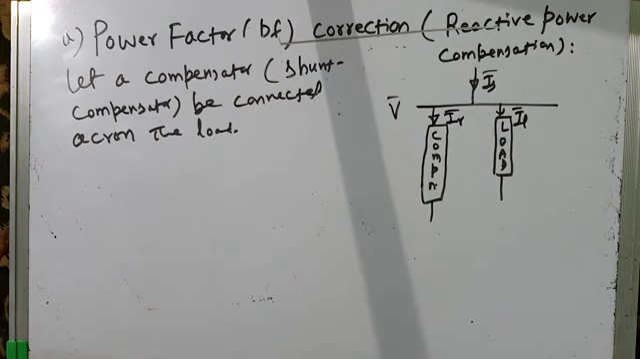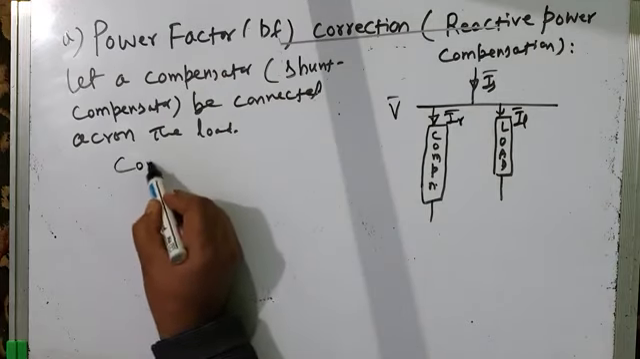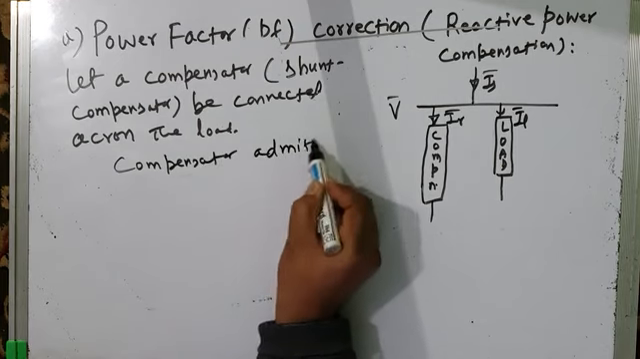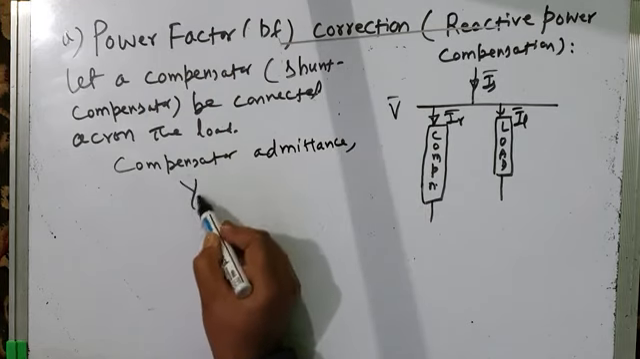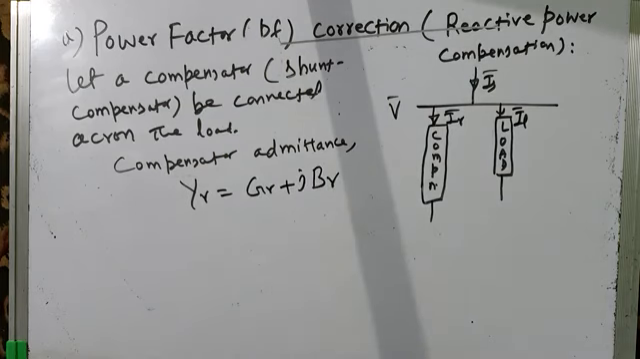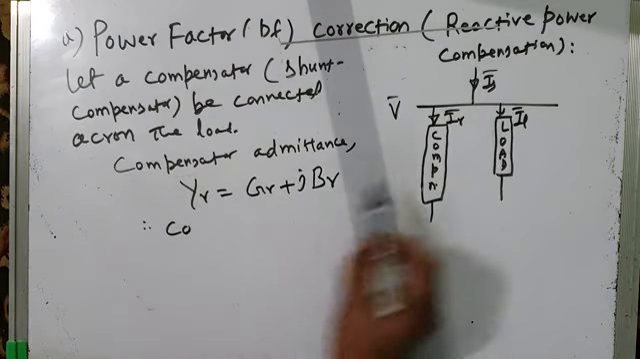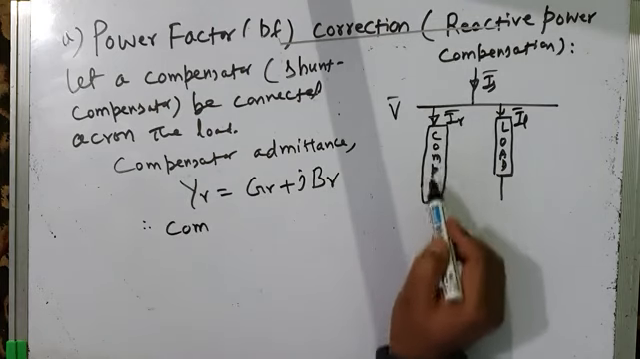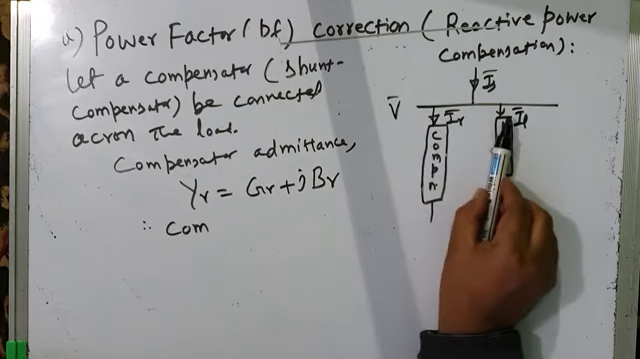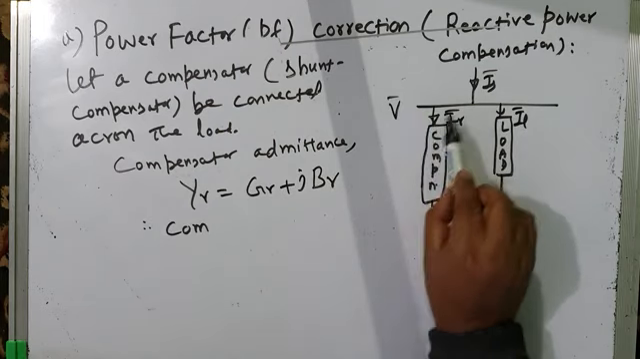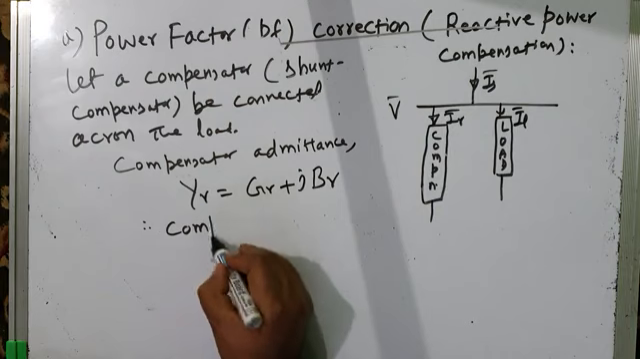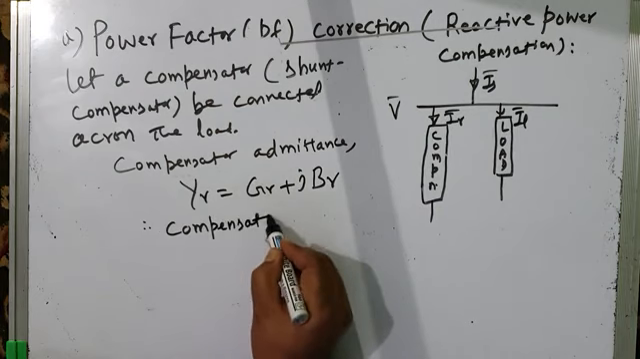Okay, so compensator, I will write here compensator admittance. What is the admittance of compensator? Let us call that Y gamma. That is equal to G gamma plus J B gamma. Okay, so therefore compensator current, how much current is drawn by the compensator? Because compensator is the shunt compensator, it is connected across the load. That's why it's called shunt compensator. When it is connected across the load, the same voltage which is getting applied across the load gets applied across the compensator, and therefore compensator also draws a current which is called compensator current.